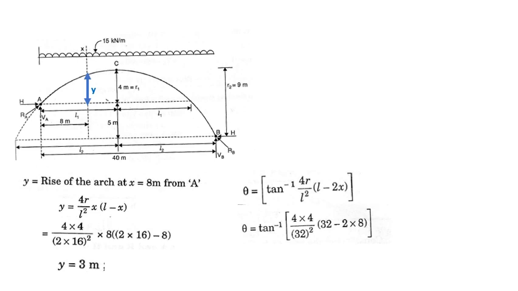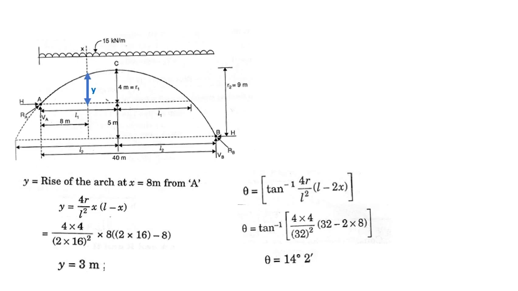Here also L you can see as 32, that is 16 plus 16. So here also you can see L is 32. So if you substitute the value, you get theta as 14.2.